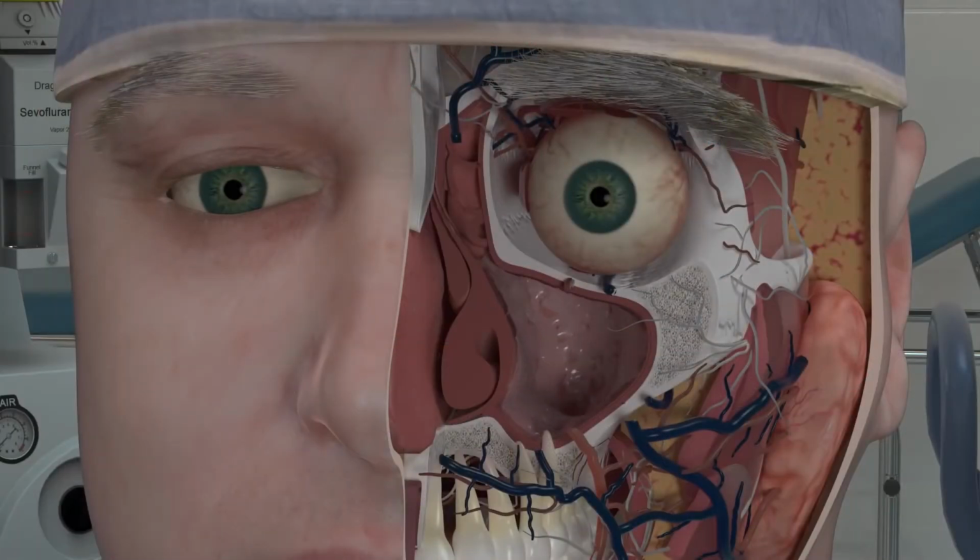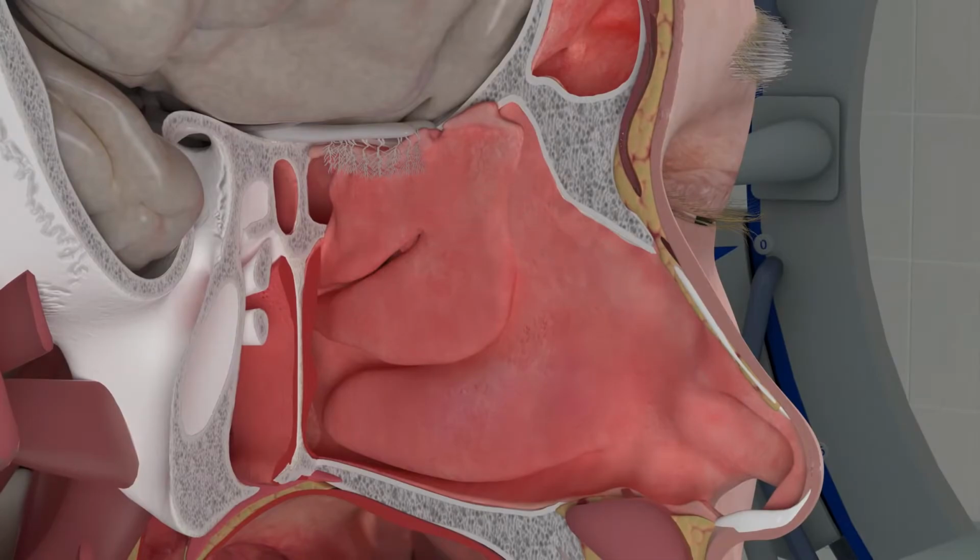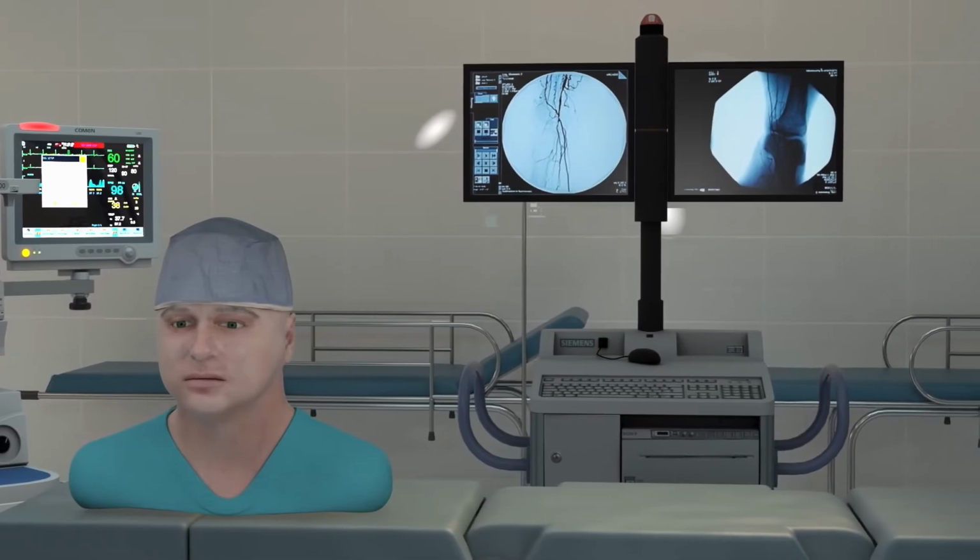The nasal cavity and sinuses are lined with mucous membranes. They are called mucous membranes because they secrete mucus. It is thought that the nose makes about a quart of mucus each day. Whoa. Let's go extremely high in the nasal cavity. Follow your nose.